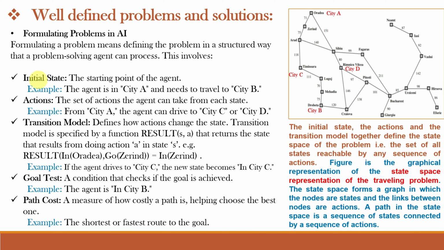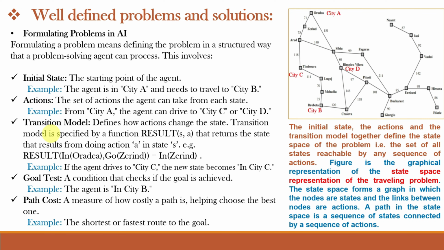The first step is called the initial state, which is the starting point of the agent. For example, the agent is in city A and needs to travel to city B. This is city A and this is city B. The next step is actions. The set of actions the agent can take from each state is called actions. For example, from city A, the agent can drive to city C or city D for reaching city B. It can take this path, or it can also take the path through city D to reach city B.